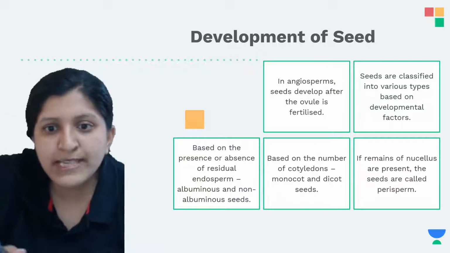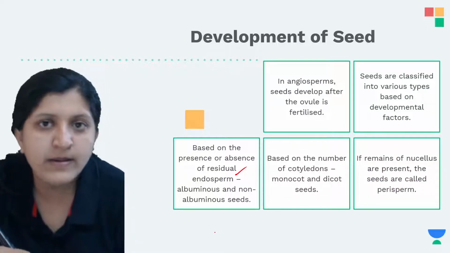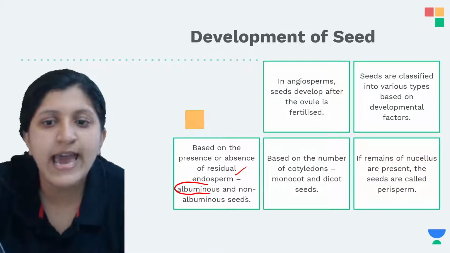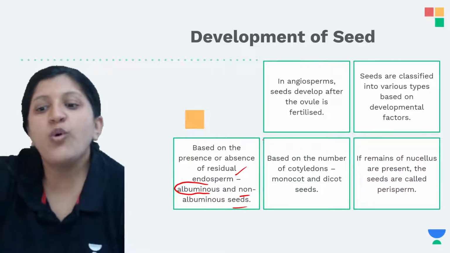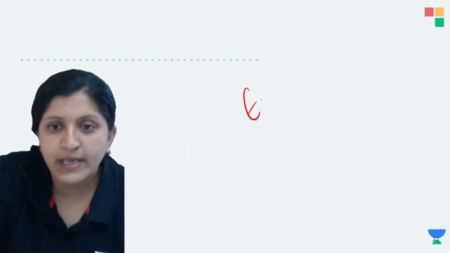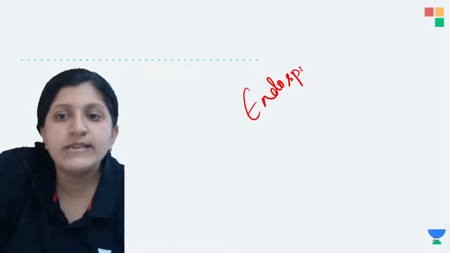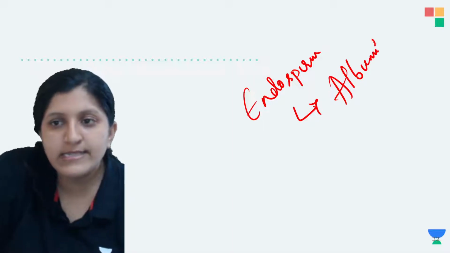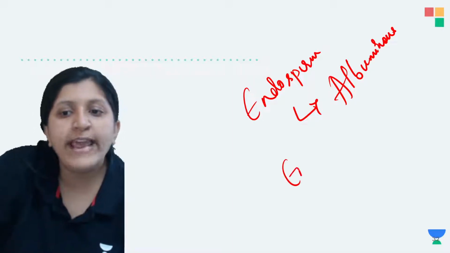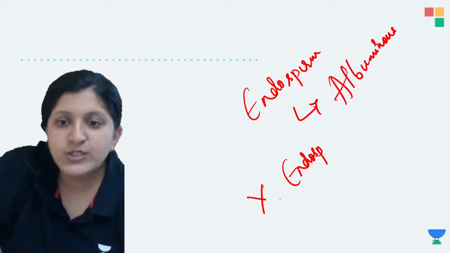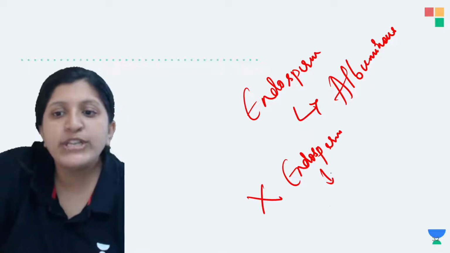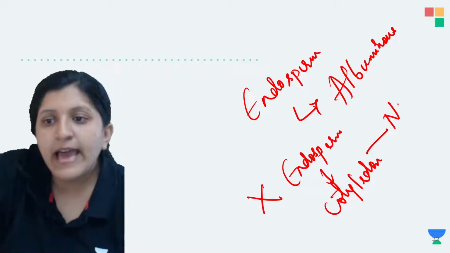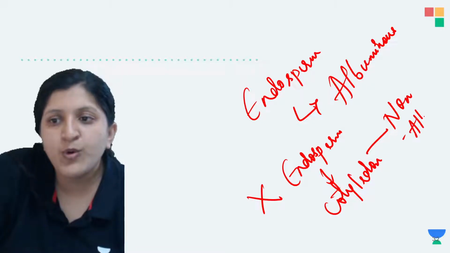Based on the presence or absence of residual endosperm, we classify seeds as albuminous and non-albuminous. If there is an endosperm remaining, that we call the albuminous seed. And if all the endosperm is consumed, so there is no endosperm remaining, and it has formed the cotyledon, that we call the non-albuminous seed.